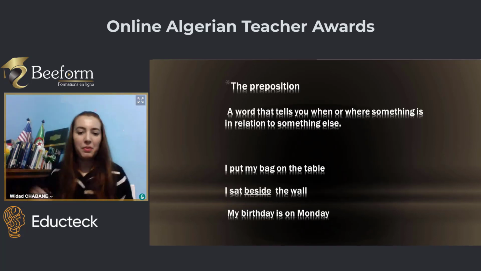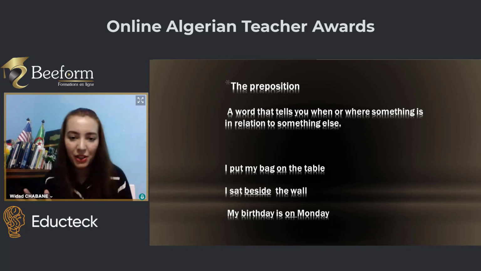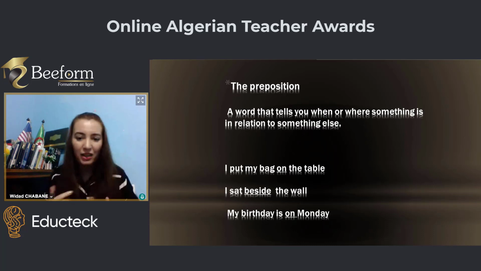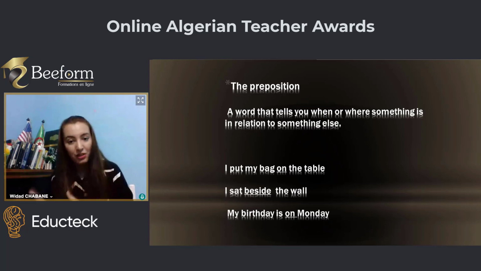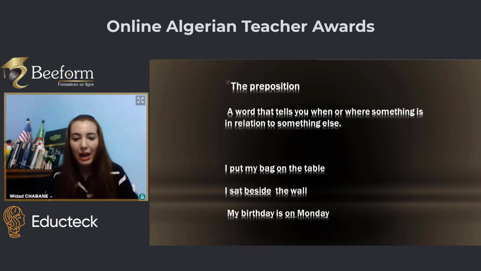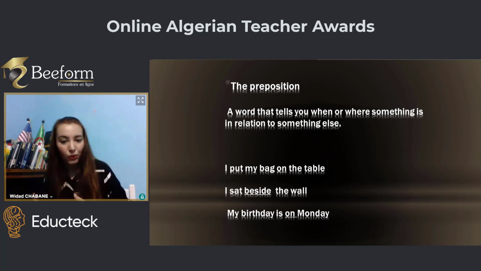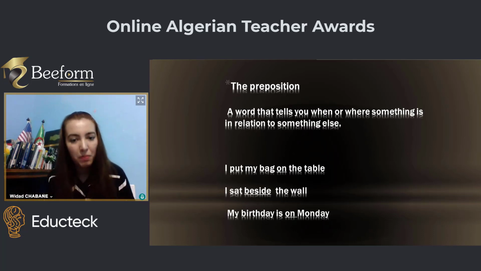Okay, so another part of speech is the preposition, which many learners find difficult and a little bit tricky. So what is a preposition? It's a word that tells you when or where something is in relation to something else. For example, I put my bag on the table. I sat beside the wall. My birthday is on Monday.